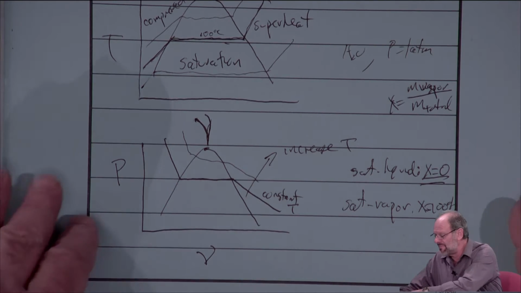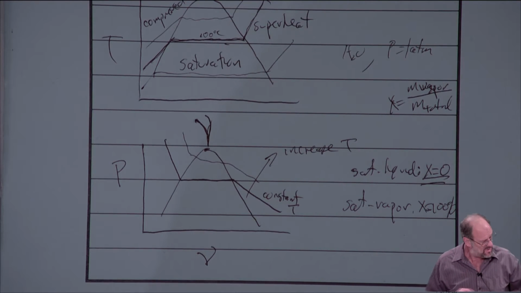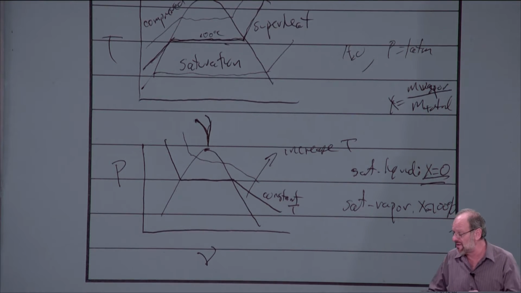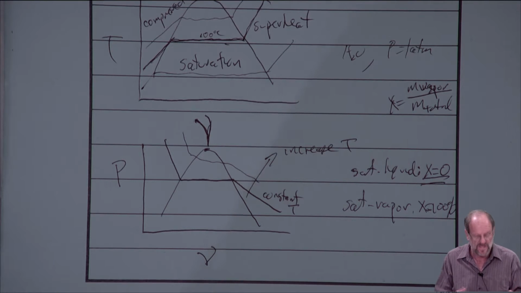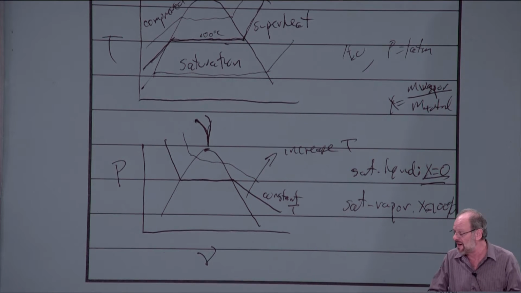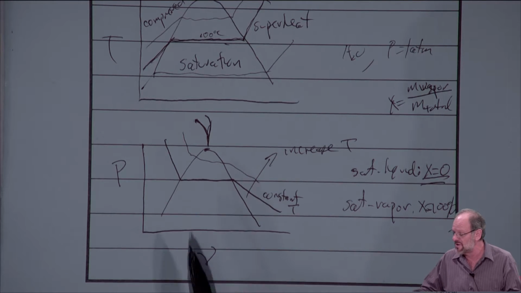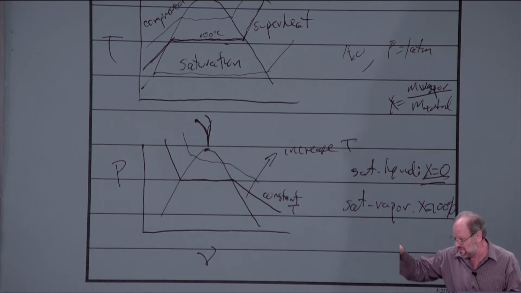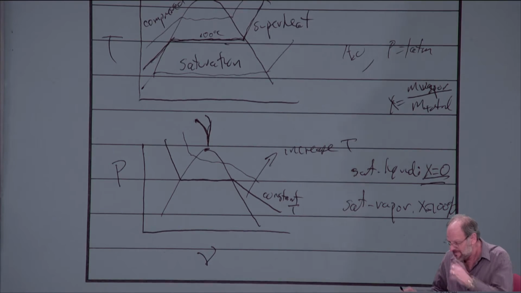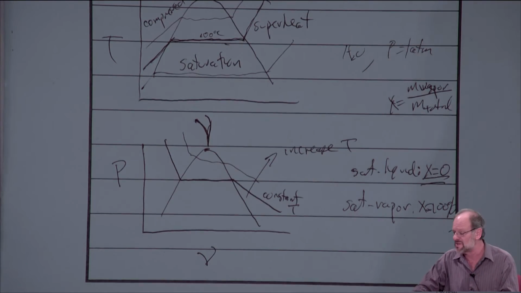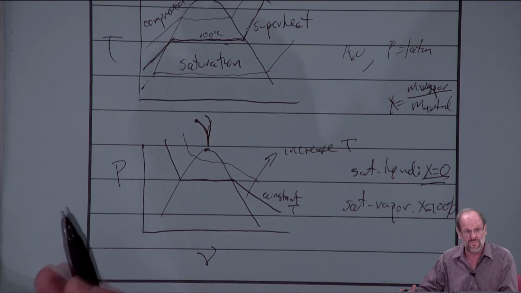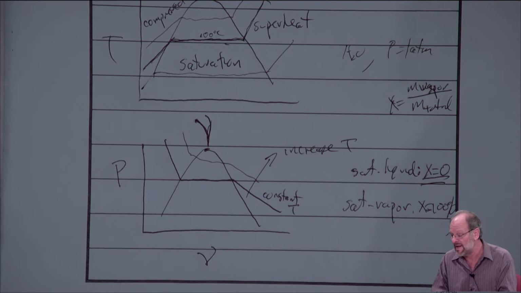So this at least illustrates how we can use a diagram to show the relationship between properties, right? If we know any two properties, like say pressure and temperature, or pressure and specific volume, or temperature and specific volume, we should be able to go onto a diagram like this one with the appropriate scale for the appropriate substance, of course, and read off whatever the other property is we're looking for, right? And this is just pressure, temperature, and volume.